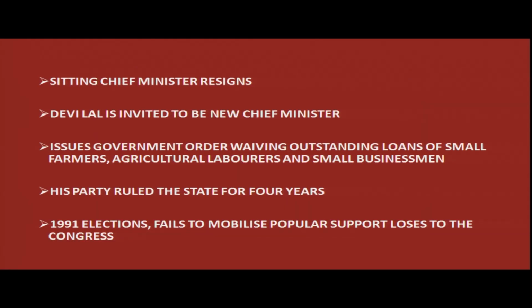So, the sitting chief minister resigns. Devi Lal is invited to be the new chief minister, and as promised to the people, he issues a government order which waives off the outstanding loans of small farmers, agricultural laborers, and small businessmen. His party remains in power for 4 years, and in the 1991 elections, he fails to get the support of the people and loses to the Congress.